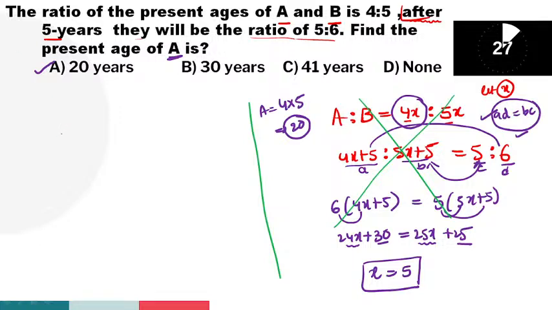Here, the given information, A is to B is how much, guys? 4 is to 5. After 5 years, the age ratio is how much? 5 is to 6. And after 5 years, age ratio is how much? 5 is to 6, guys.